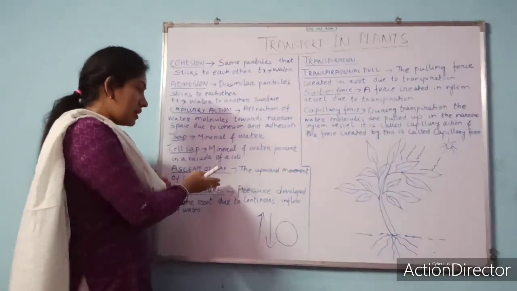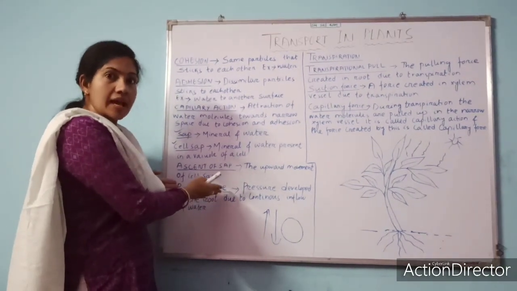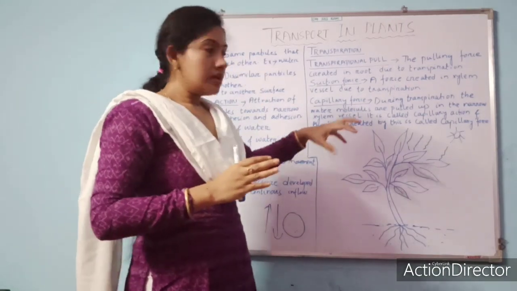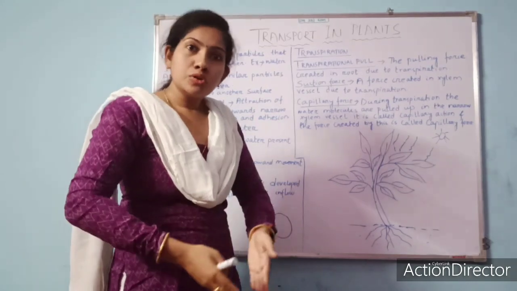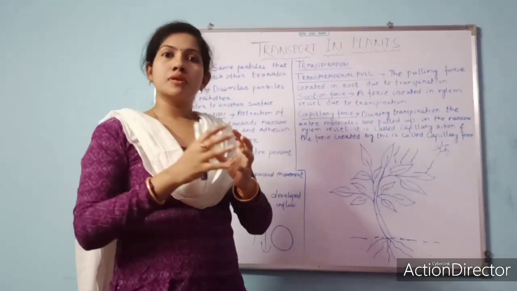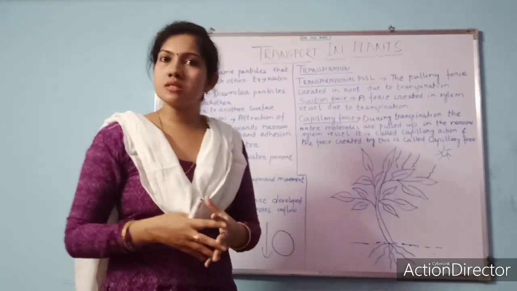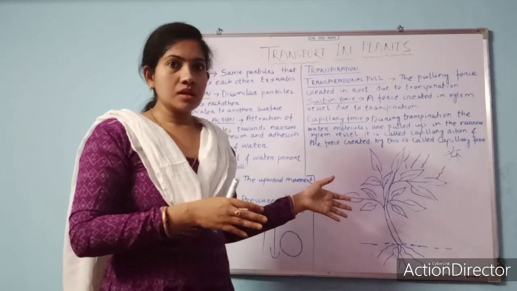The pressure in the root, the root pressure, will also increase, and it causes the ascent of sap, and the capillary force enables the sap to move up in a smooth manner. Okay, so interrelate all these terms. Again go through these terms and make a clear note about this.